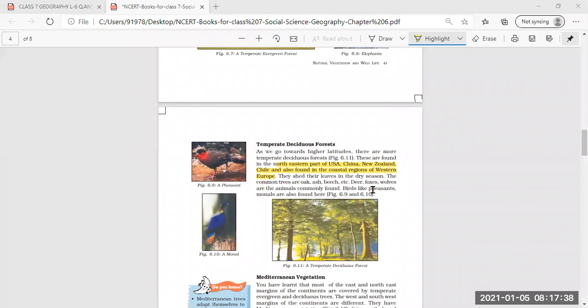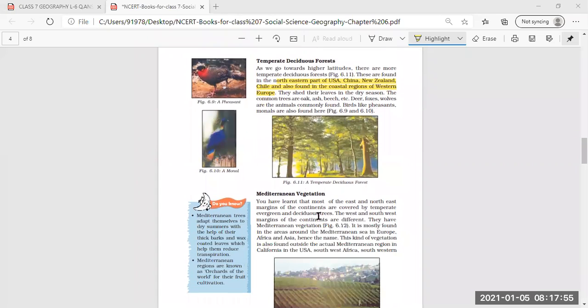Even the birds, pheasants and monals, are special birds found in the temperate deciduous forest. Here in the picture you can see the pheasant, and here is the monal.